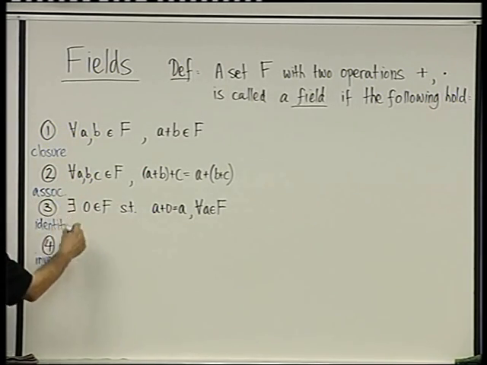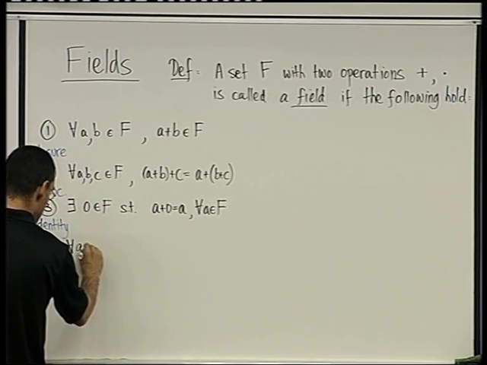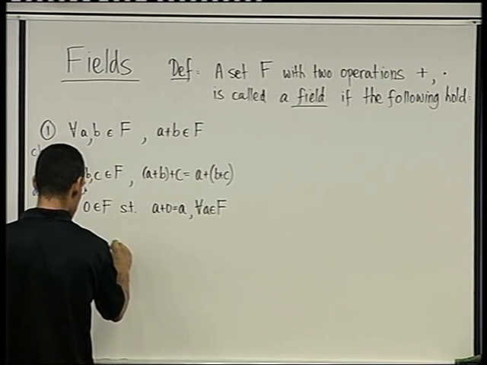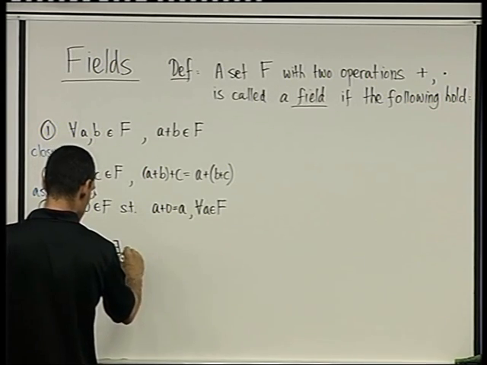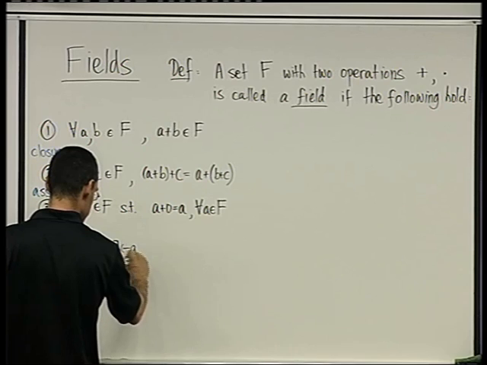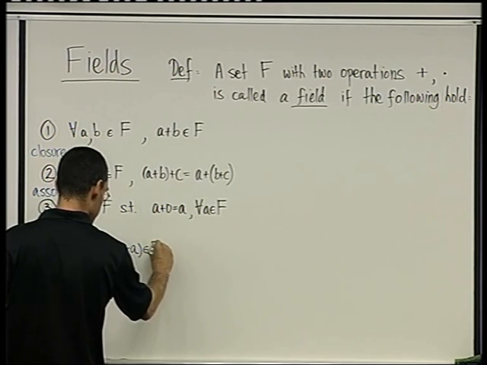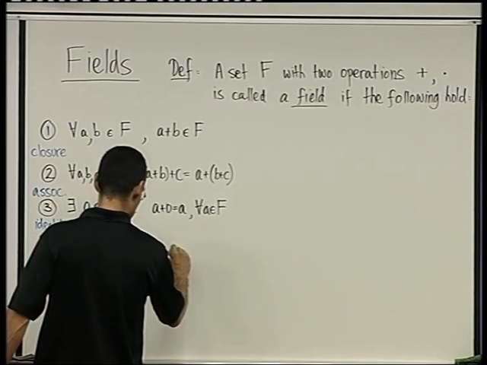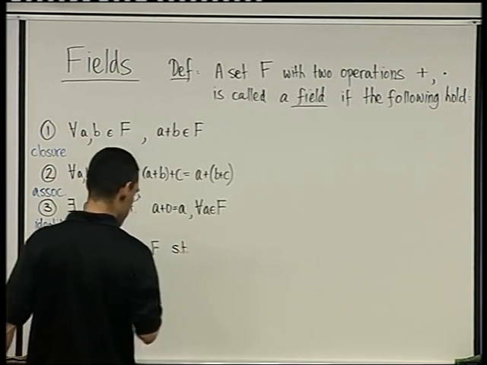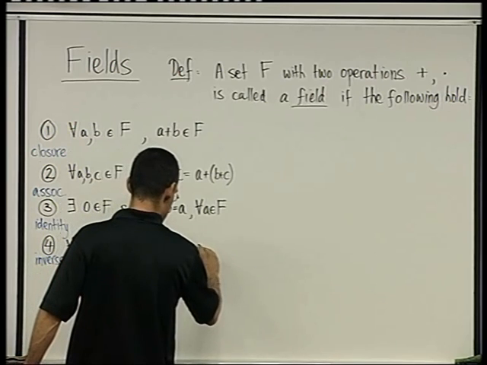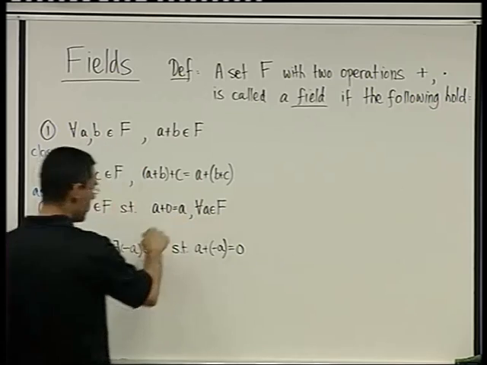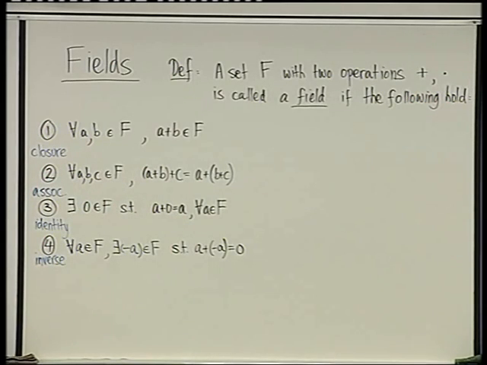For every A in F, there exists minus A in F. That's the inverse for addition. What does it mean to be an inverse? Such that A plus minus A is just that identity element, which is 0. Good?